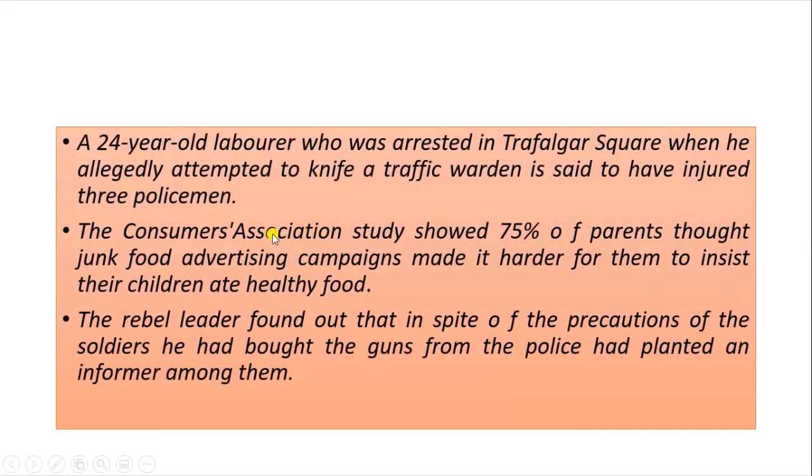A 24-year-old laborer who was arrested in Trafalgar Square when he allegedly attempted to knife a traffic warden is said to have injured 3 policemen. So it is a complex sentence. A consumers association study showed 75% of parents thought junk food advertising campaigns made it harder for them to insist their children ate healthy food. So it is a very long subject.